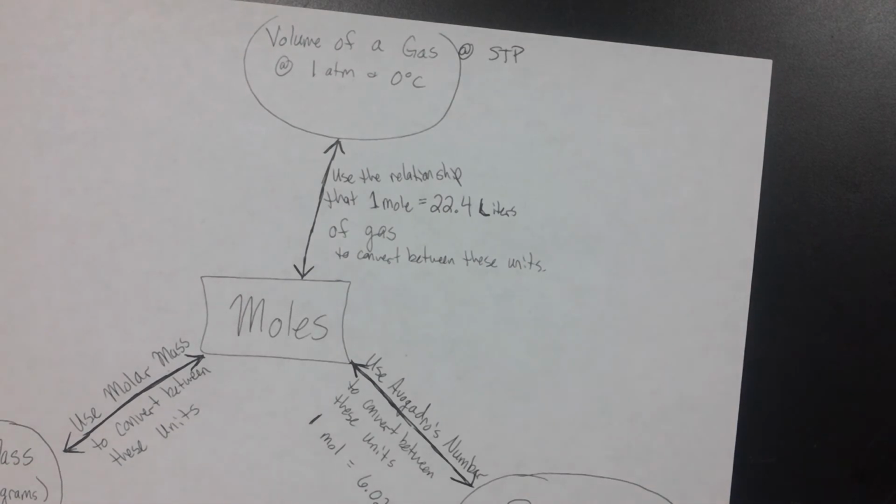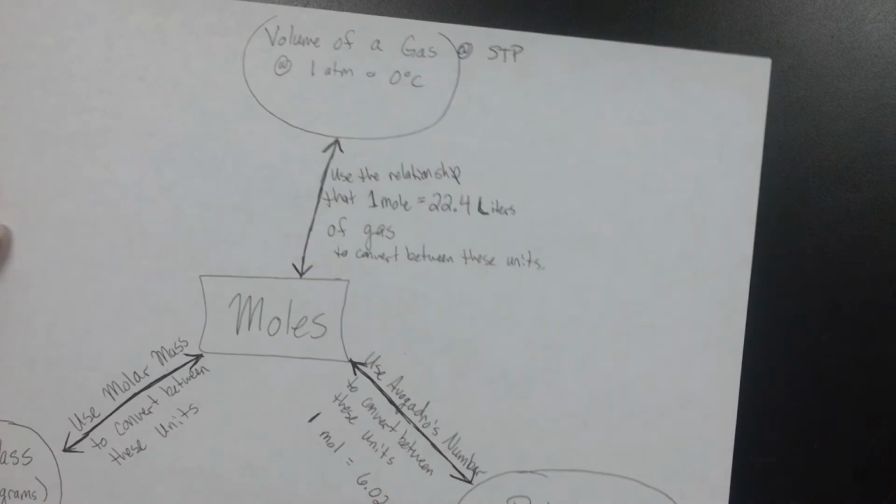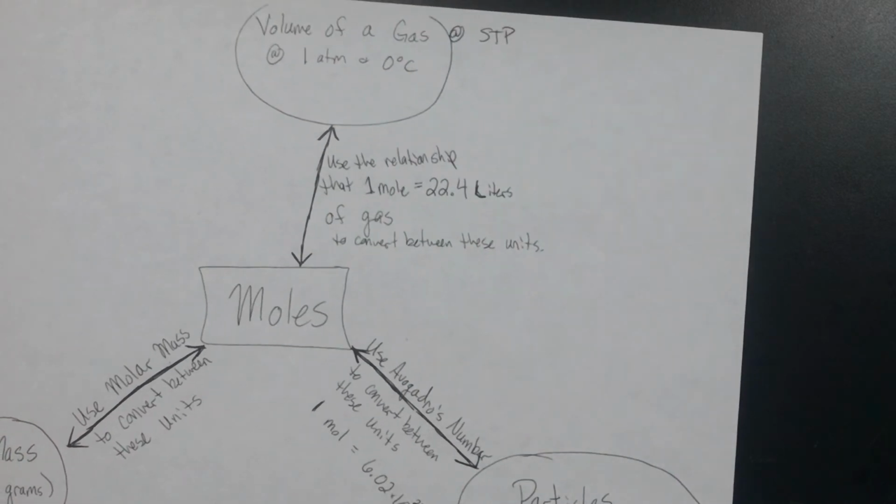And so that might not make a lot of sense as to where that number comes from. It's a little harder to explain right now in the video, especially when I'm trying to keep this video short. So for right now, we're just going to use that 22.4, and then we'll dive a little bit more in depth as to where that comes from when I'm back returned to class.